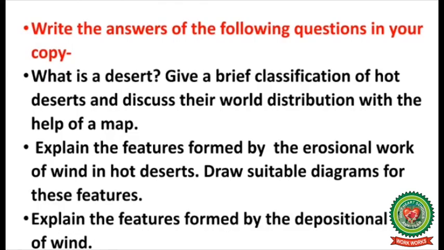Children, you also have to write the answers of the following questions in your copy. The first question is, what is a desert? Give a brief classification of hot desert and discuss their world distribution with the help of map. Question number 2. Explain the features found by erosional work of wind in the hot deserts. Draw suitable diagrams for all features. Question number 3. Explain the features found by the depositional work of wind.